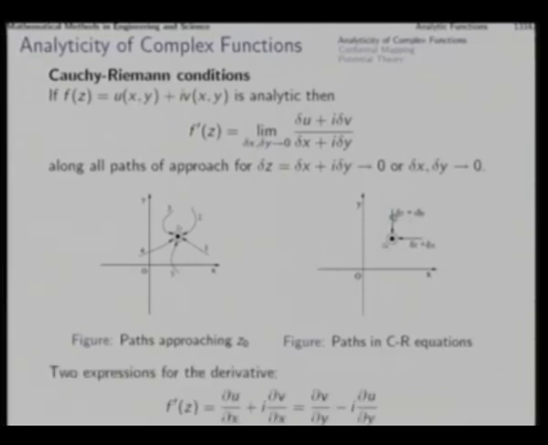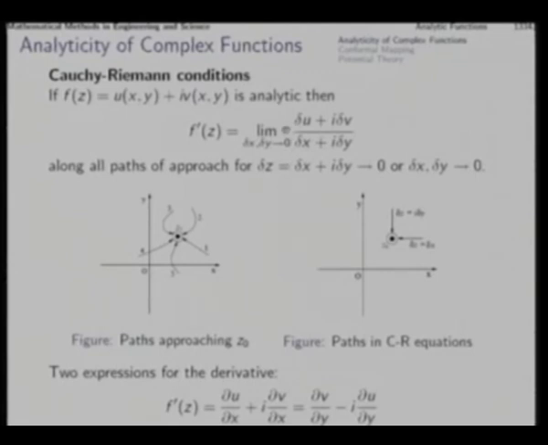Now, as we consider delta z along this path, then delta z is delta x. So, this limit immediately will be del u by del x plus i del v by del x, that is this. If we consider this path, then delta z will be i delta y. So, keep the i delta y here.